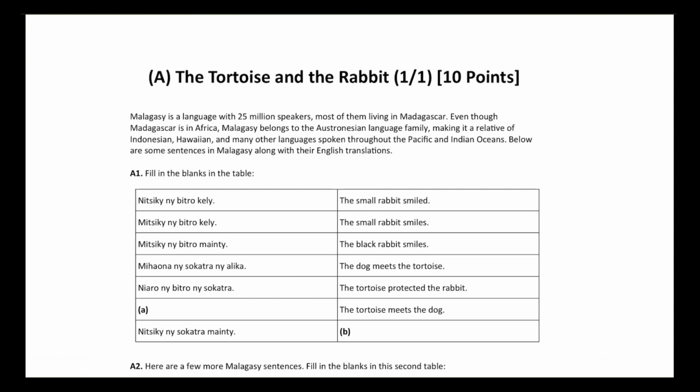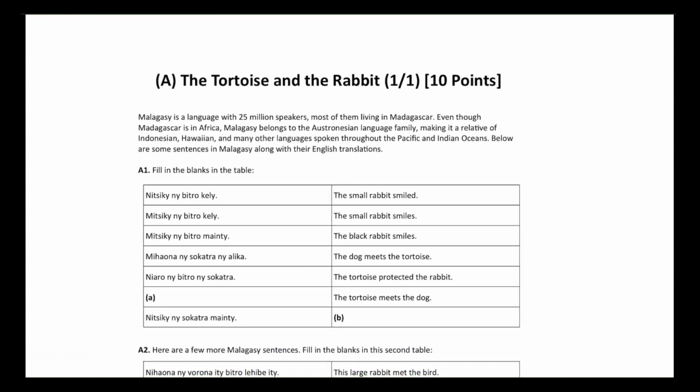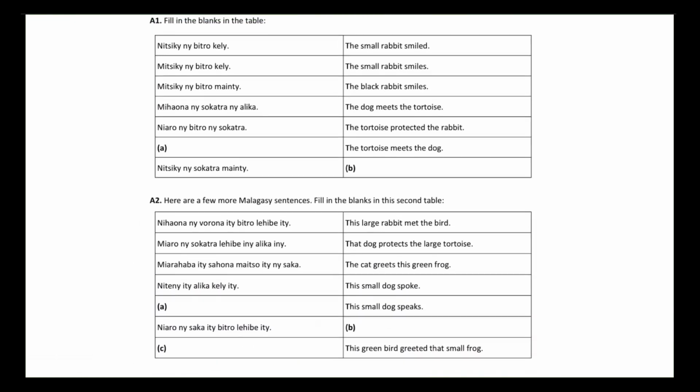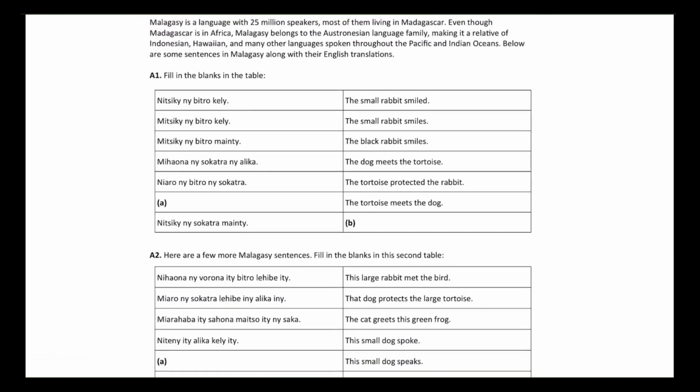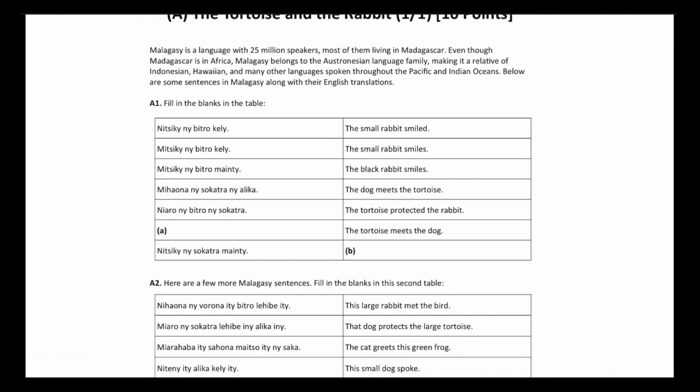Today we're going to be going over NACLO problem 2021, problem number A, which is worth 10 points, and let's get straight into it. So, as we can see, if we just get a preview of the problem, it's basically a fill in the blanks problem with some of the context, some phrases in the target language, which is Malagasy, is given to us, and we want to be able to translate it from English to Malagasy and Malagasy to English from the phrases that they've given to us.